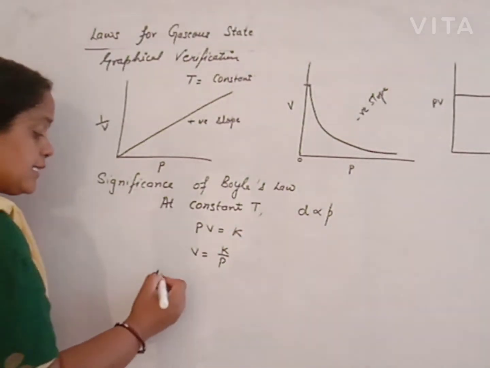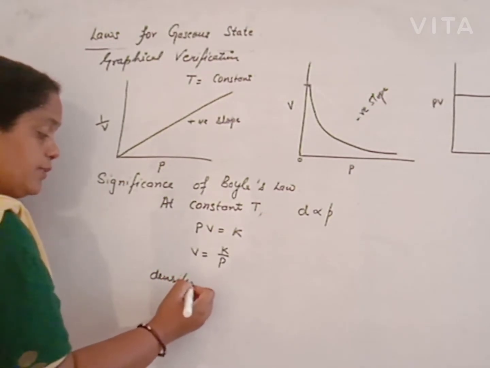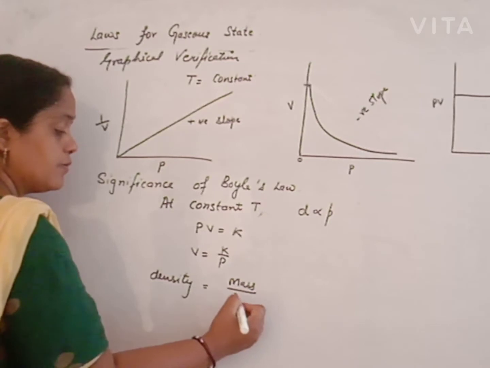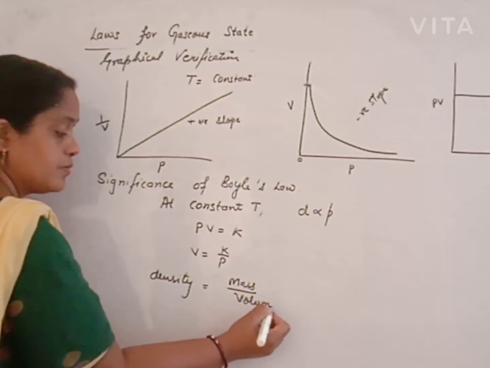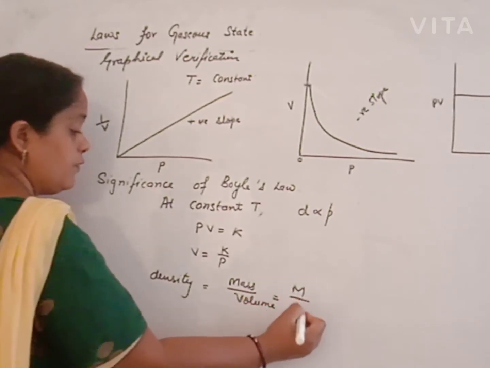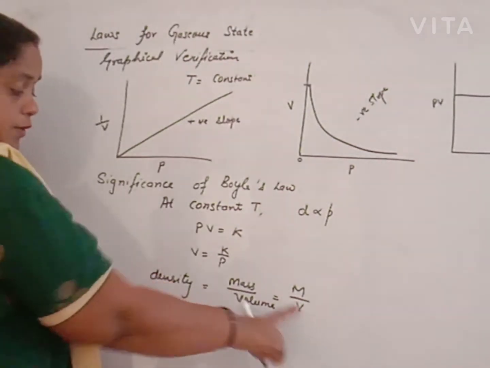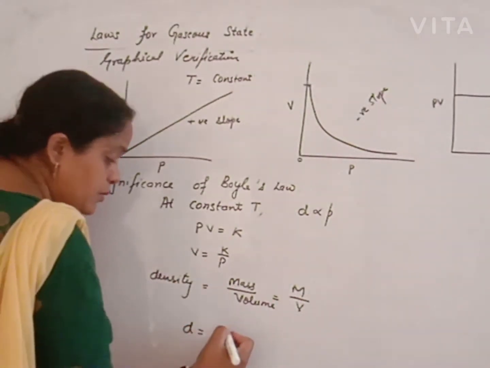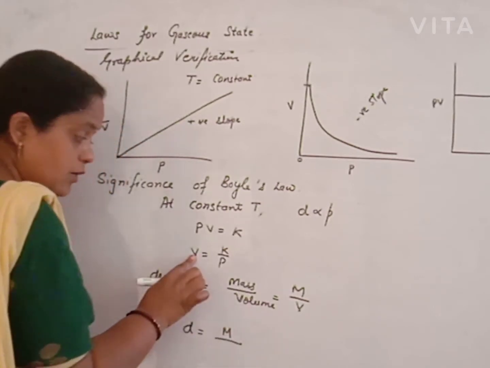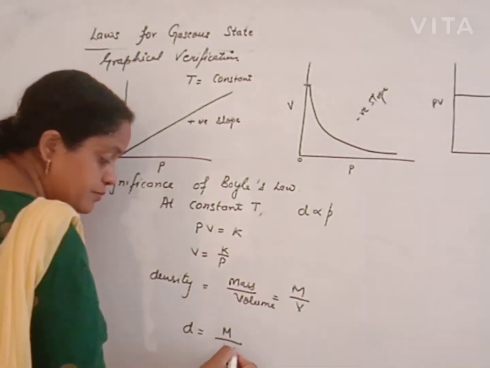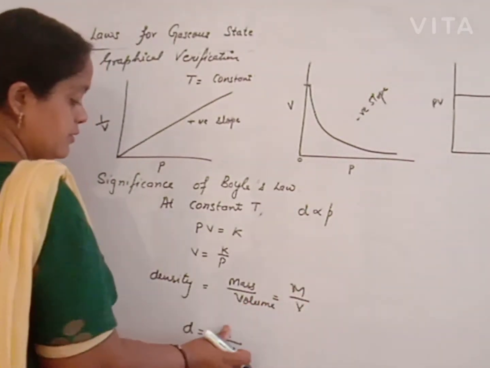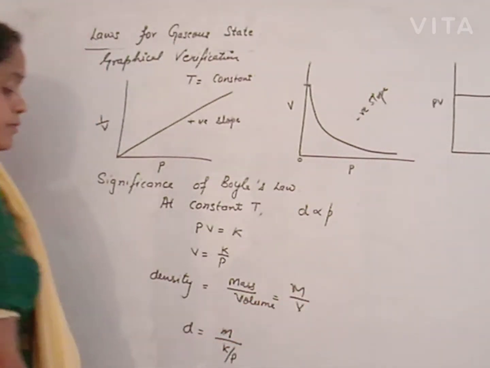How will you define density? Density is mass upon volume, that is m upon V. Putting the value of V from here, density is equal to m upon V, where V is K upon P. Better you use small m for mass, not molar mass.